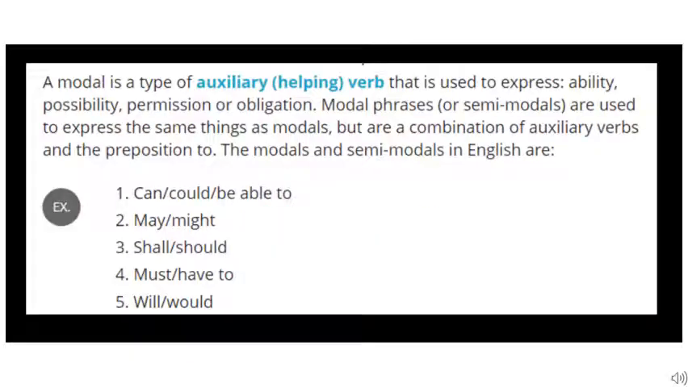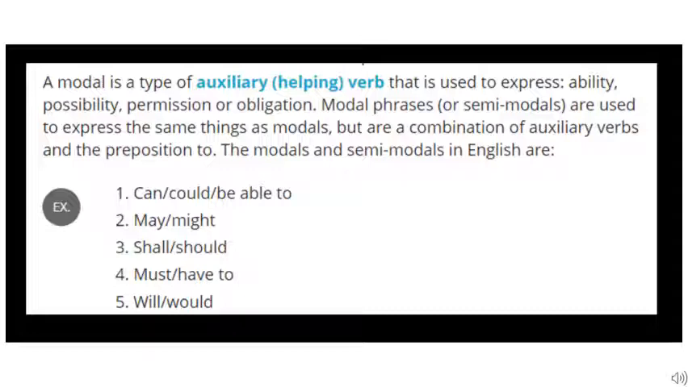Children, when I say a modal, it is a type of an auxiliary verb. Now, what do you understand by an auxiliary verb? Children, these are helping verbs. Now, if I give you a simple sentence, for example, she is a good girl, is over here is an auxiliary verb, or is also referred to as the helping verb.